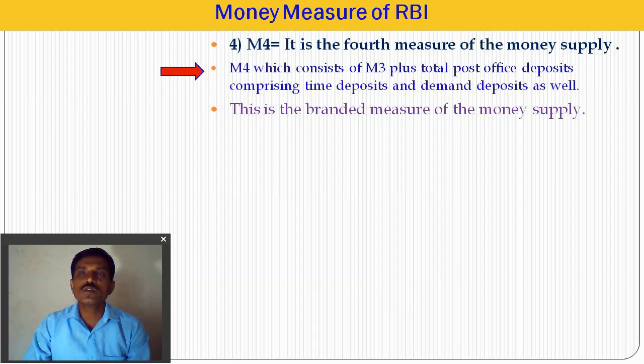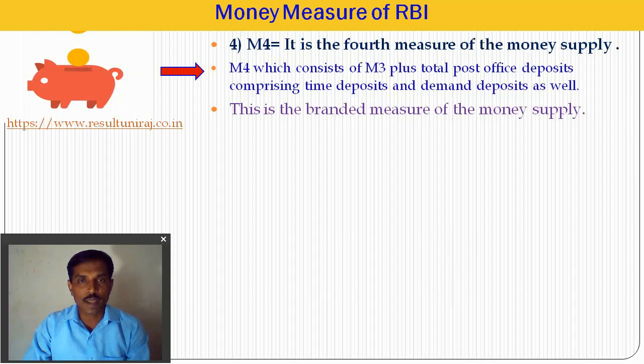M4 consists of M3 plus total post office deposits, comprising time deposits and demand deposits as well. This is the broadest measure of money supply.